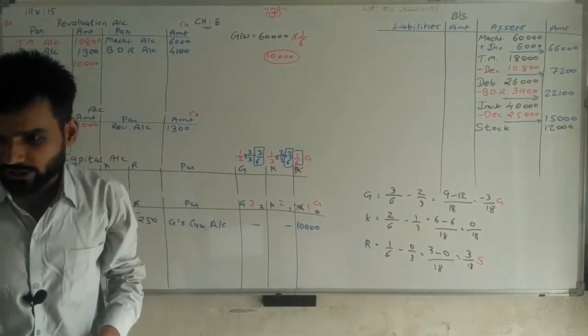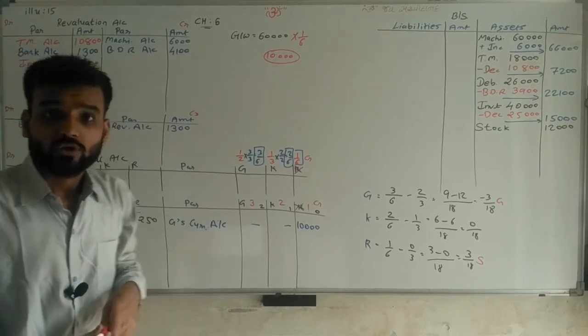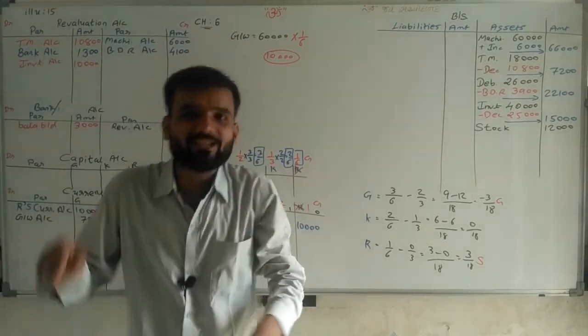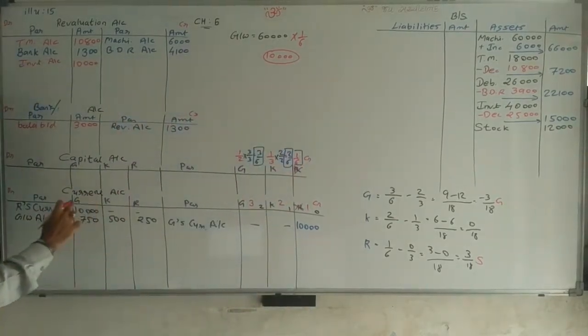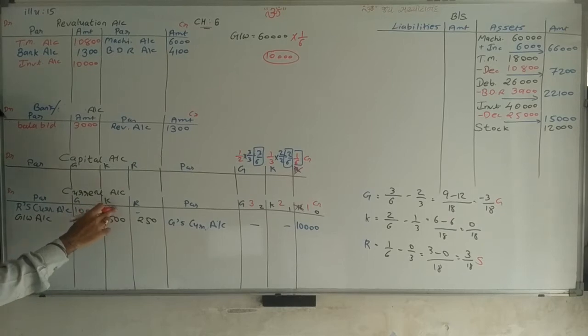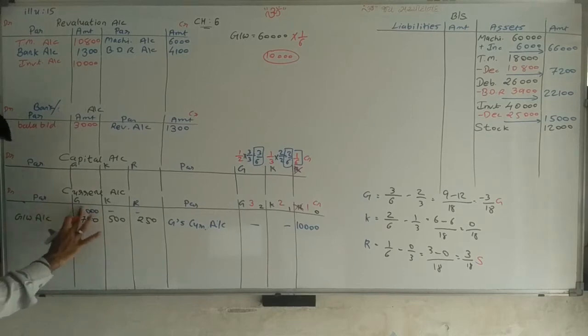Current account Krishna. Now Krishna's current account is given on the asset side. It means it's a debit balance. Debit balance is transferred to the debit side of current account. So Krishna's current account we have to write here. R's current account effect we are not giving here.